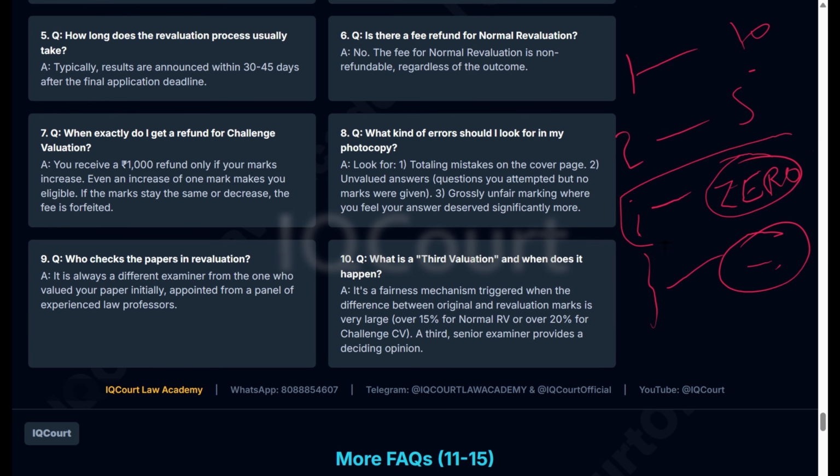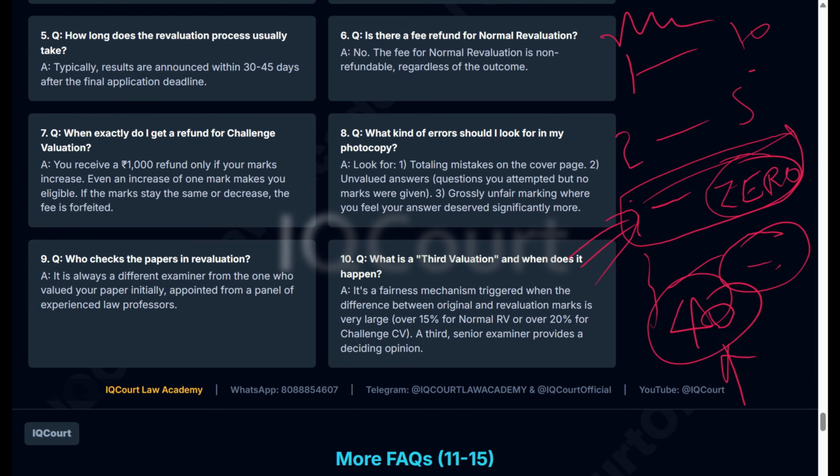In this case, if the validator missed any question, you can verify these things. If you find they have not given marks for any question, or the totaling is wrong, or while writing the marks they mentioned them wrongly, then you can apply for challenge valuation or revaluation. Just apply the rules to make sure you get 40 marks, the passing marks, then apply for whatever is good for you.